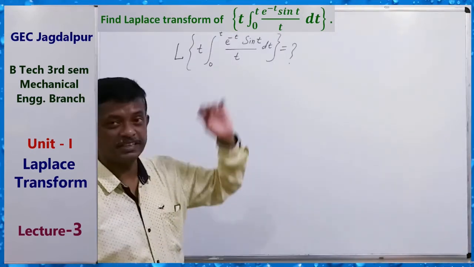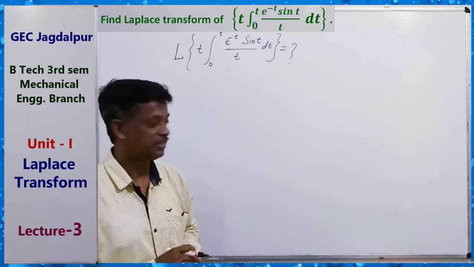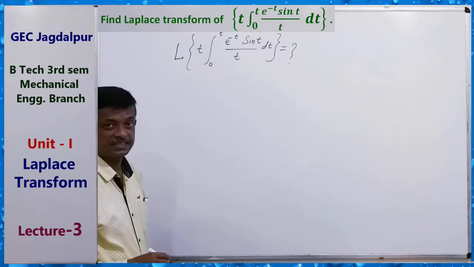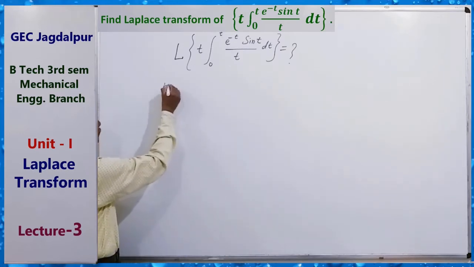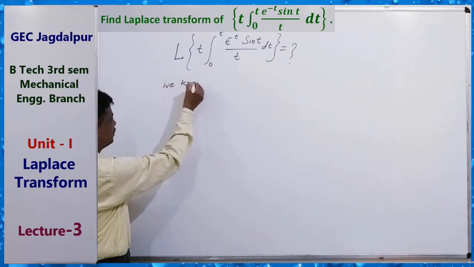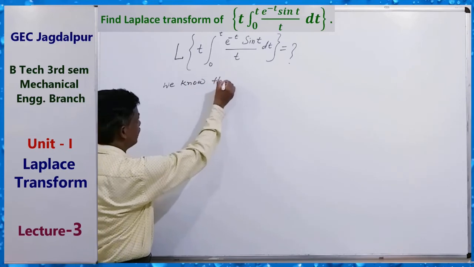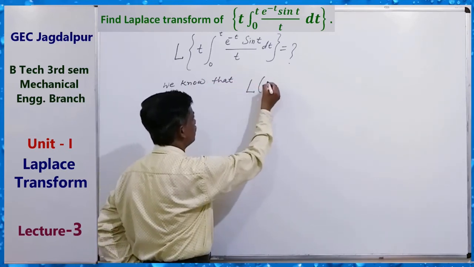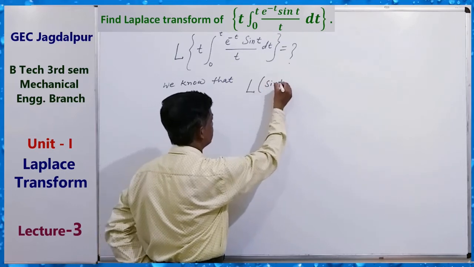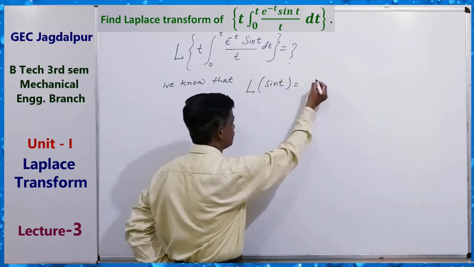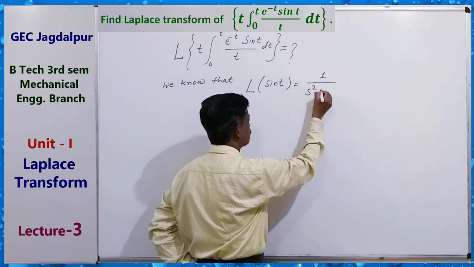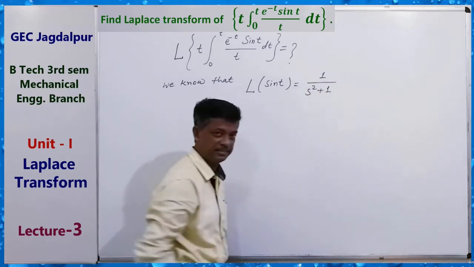To solve this, we know that the Laplace transform of sin t equals 1 upon s square plus 1.